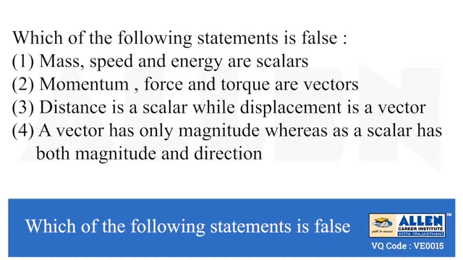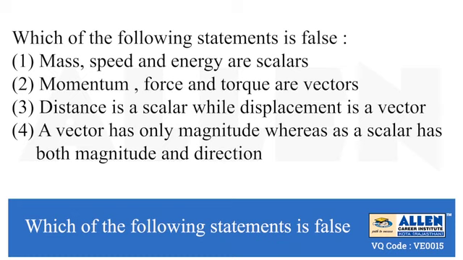Which of the following statements is false? Here we have a number of statements and we have to find which will be the false statement. Statement 1. Mass, speed and energy are scalars. Statement 2. Momentum, force and torque are vectors. Statement 3. Distance is a scalar while displacement is a vector. Statement 4. A vector has only magnitude whereas a scalar has both magnitude and direction.